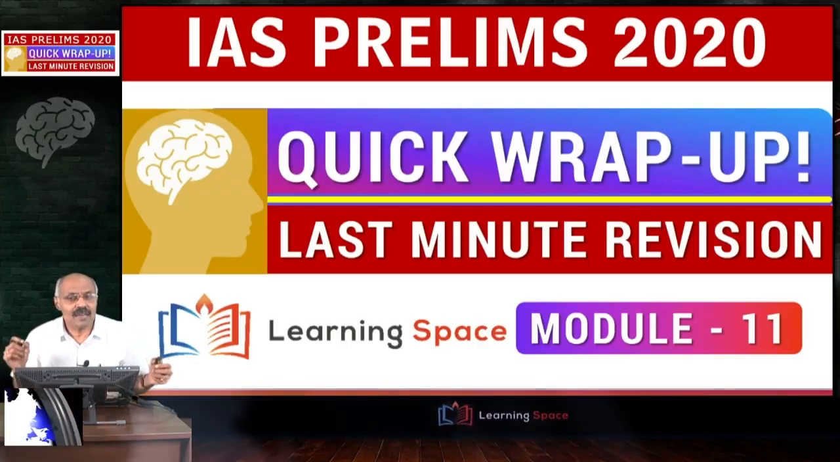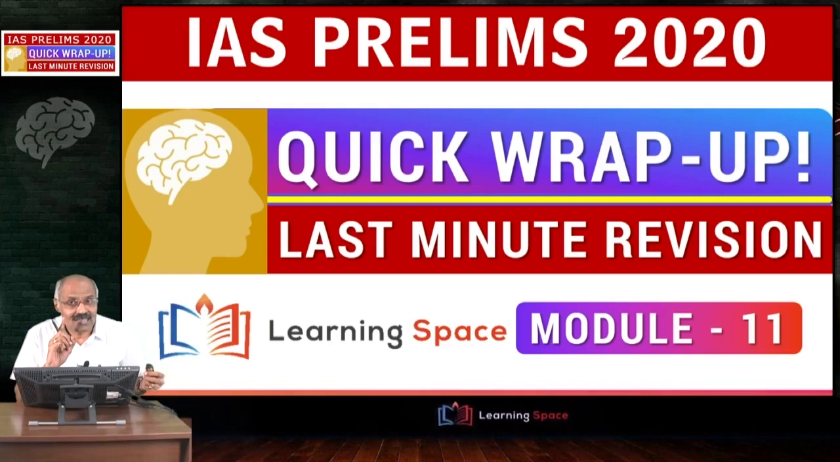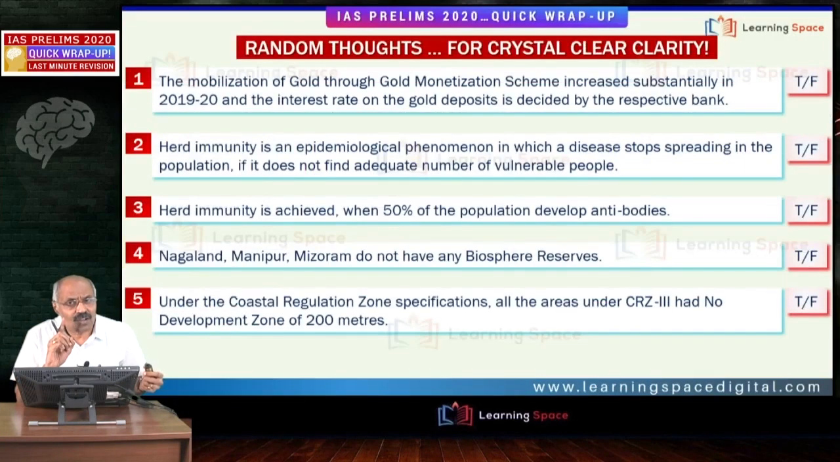This is the quick wrap-up of the 11th module. In this module, I have taken 40 statements. I would like to discuss them for around 40 minutes. Each statement I would like to take just 1 minute, and you will get a huge quantum of knowledge through this module. The first statement is about the gold monetization scheme.